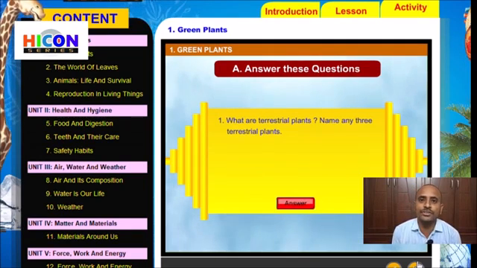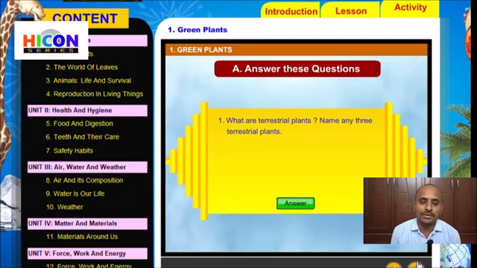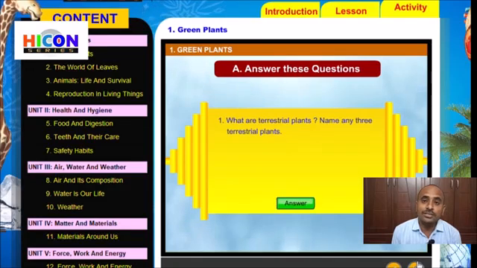Children, read the first question. What are terrestrial plants? Name any 3 terrestrial plants. Children, in the starting of the lesson we have already discussed the different types of plants.